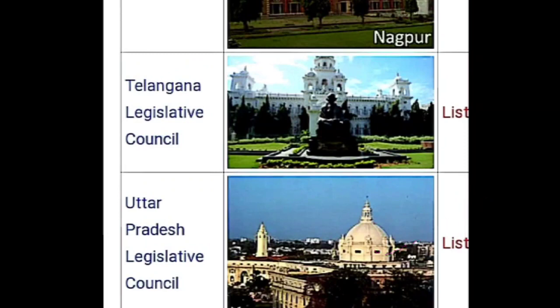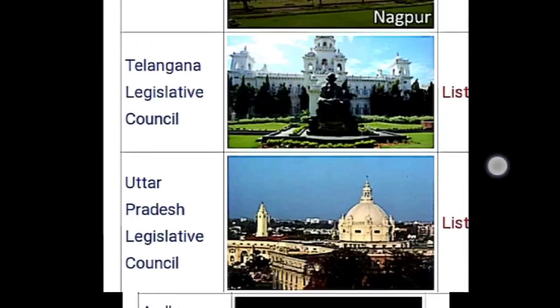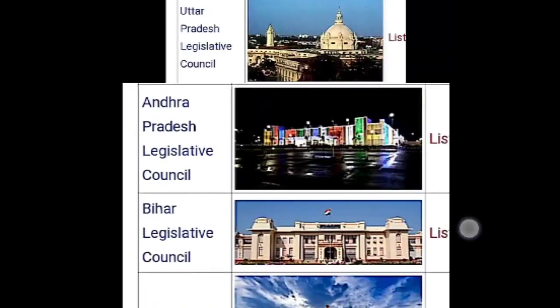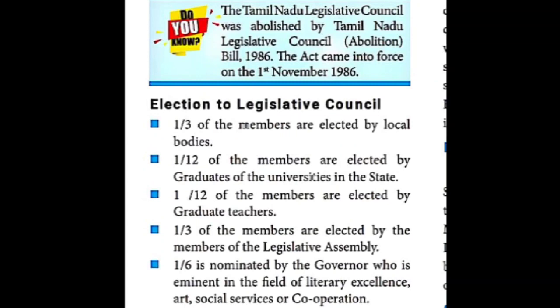So what are the states? Telangana, Maharashtra, Uttar Pradesh, and just before, Andhra Pradesh, Bihar and Karnataka. These are the only states that have the Legislative Council. Okay, children, the next, you can check it in your book.